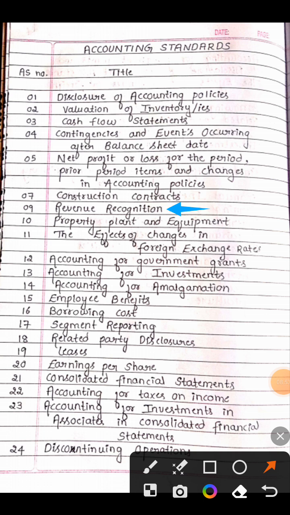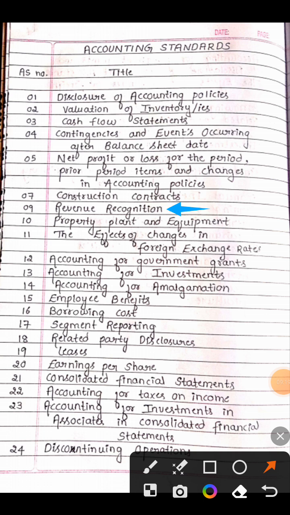So you have to remember only these many standards which I am going to further share with you all. And please note, you have to quote proper standard number with their title. You can't interchange. Okay? So we learned AS9, revenue recognition.